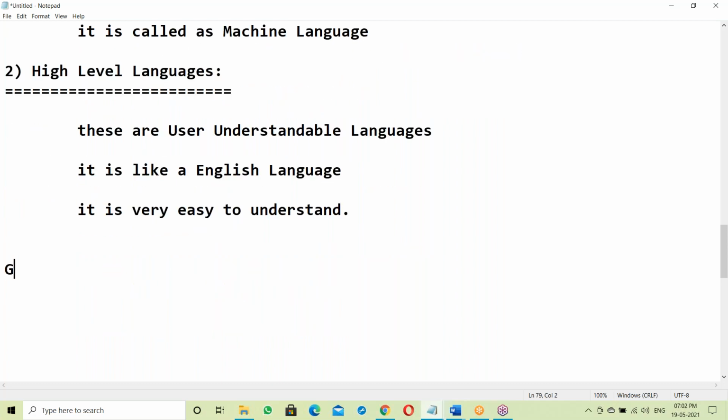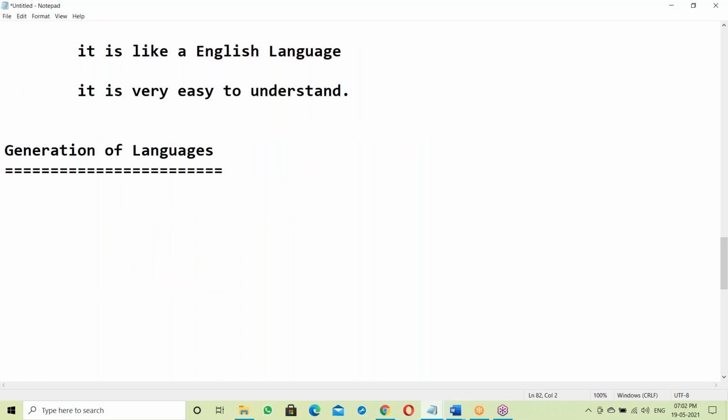Now, generations of languages, simply called GL. How many generations of languages are there? Any idea? There are 4 generations.